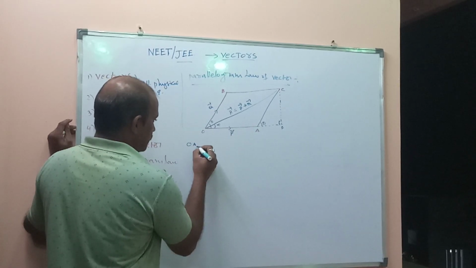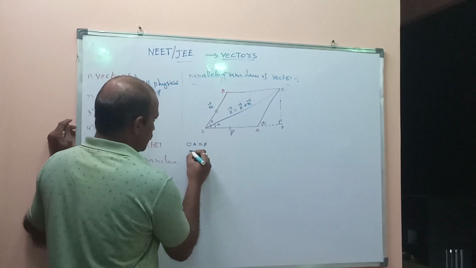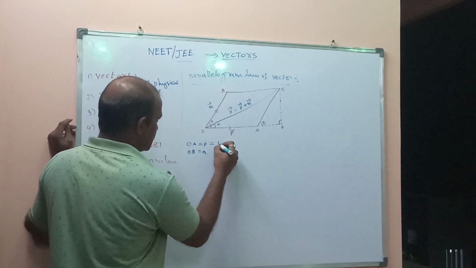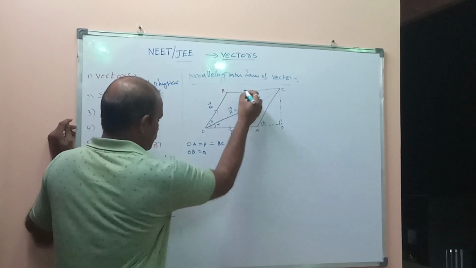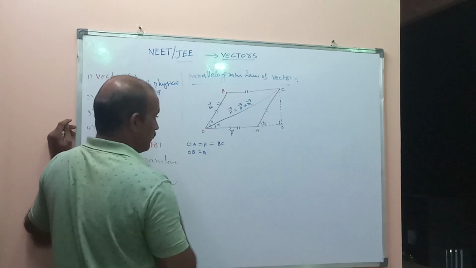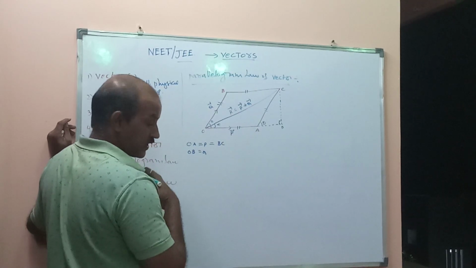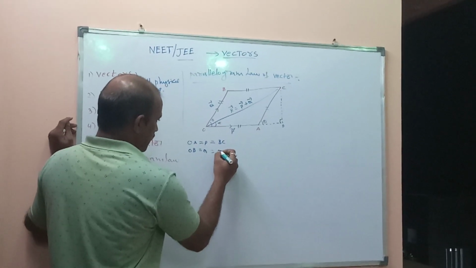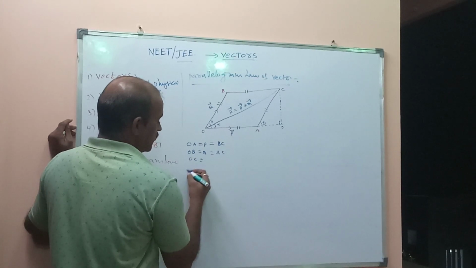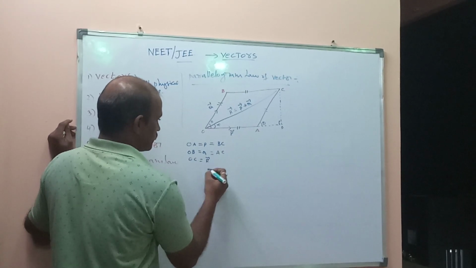OA equals P, OB equals Q. BC equals OA, because in a parallelogram opposite sides are equal. It is also AC. But OC equals R bar.